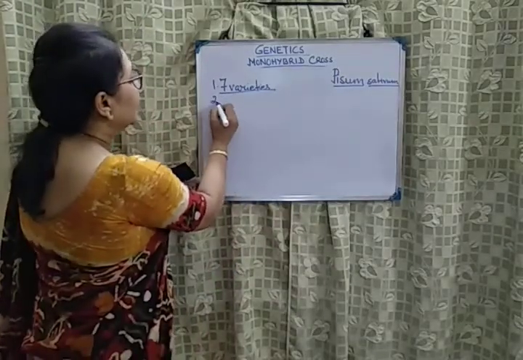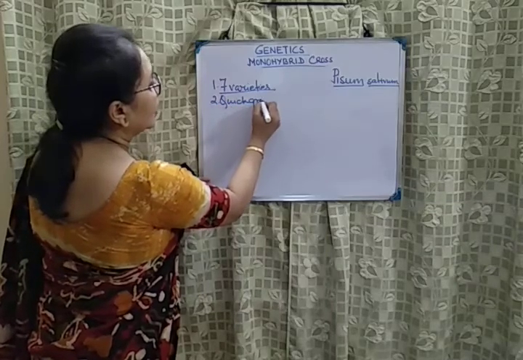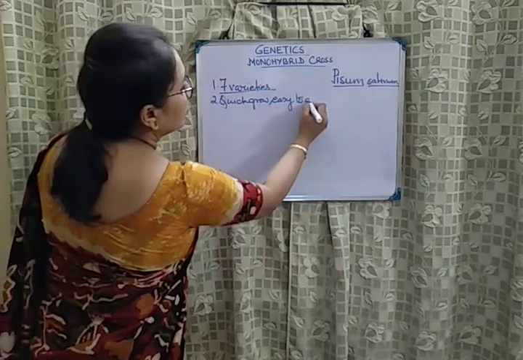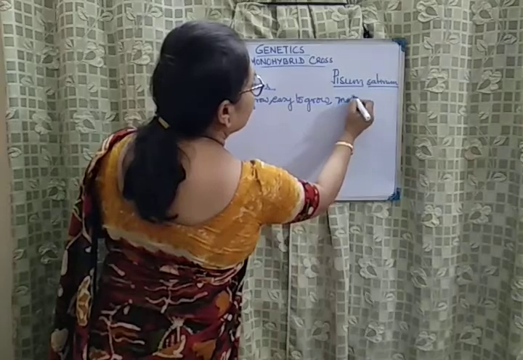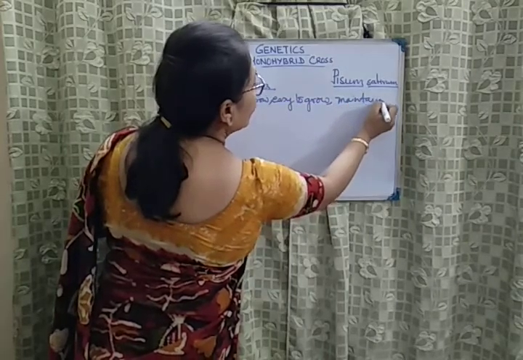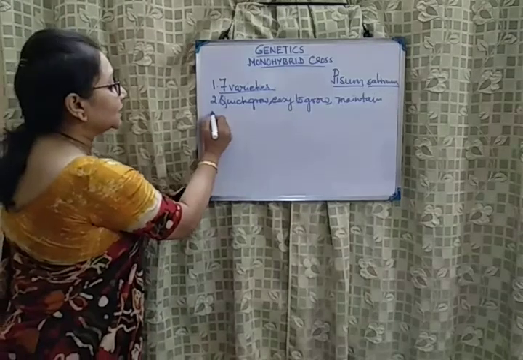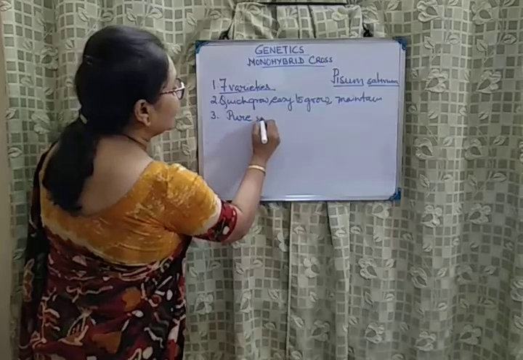Second, this is a very quick growing crop. It is easy to grow and maintain. That is the second reason Mendel selected pea plants. Third reason was that many pure varieties of plants were available.